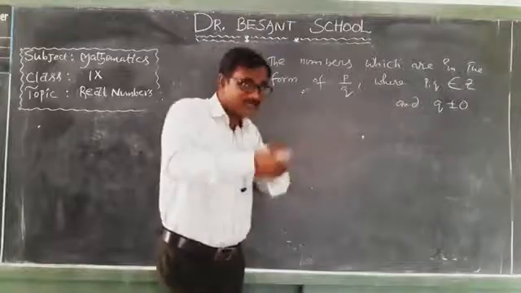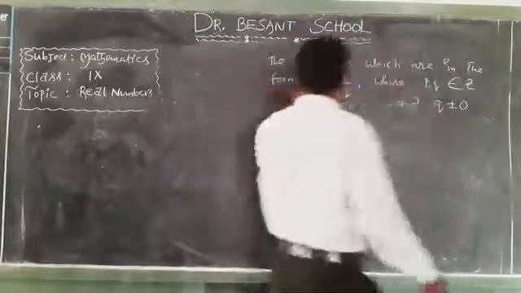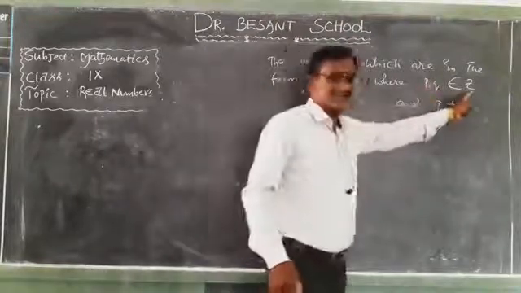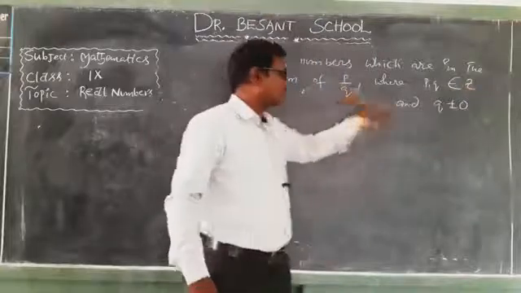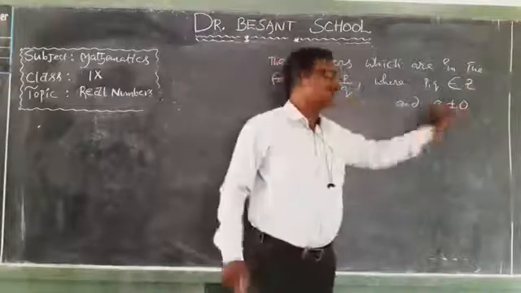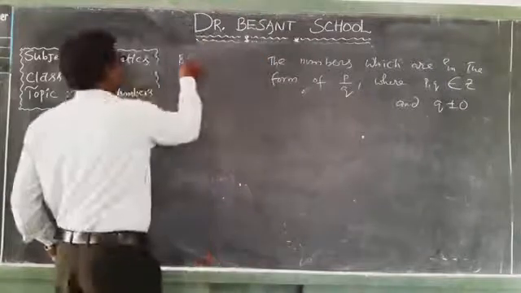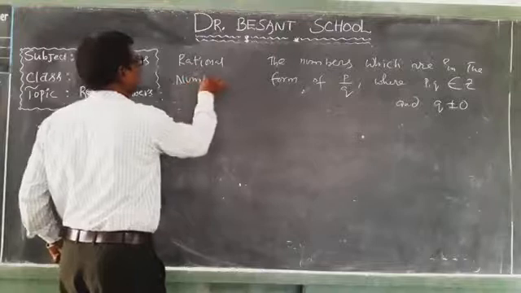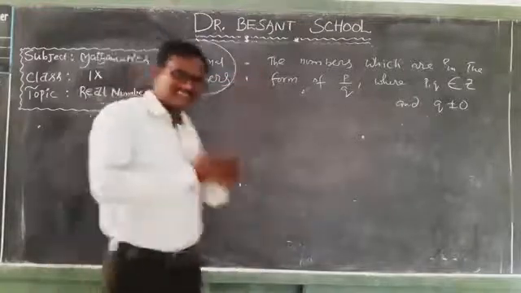Let me explain briefly. So the numbers which are in the form of P by Q, where P comma Q belongs to Z, means P and Q are integers. And also this denominator Q never be 0. Such type of numbers are said to be rational numbers. So what is a rational number?